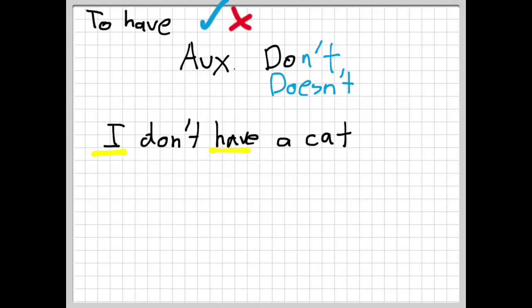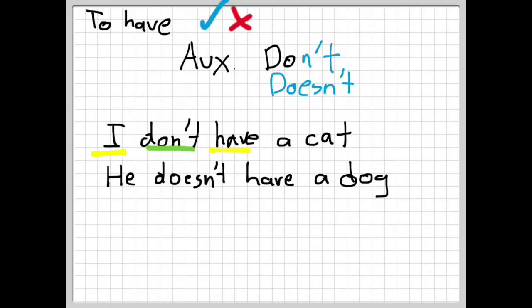We use the auxiliary verb don't to show a negative. I don't have a cat. He doesn't have a dog. As you can see, we use the subject, the negative form of the verb to do, and the verb to have. You can also notice that it's the same conjugation of have on both sides.